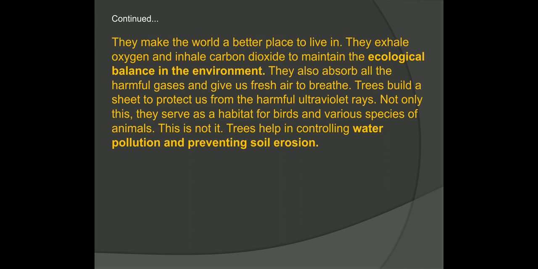They also absorb all the harmful gases and give us fresh air to breathe. Trees build a sheet, meaning a shield of protection. They protect us from the harmful ultraviolet rays. Not only this, they serve as a habitat for birds and various species of animals. This is not all that the trees do. They do a lot more also. So that is what I have written. This is not all. Trees help in controlling water pollution and preventing soil erosion.